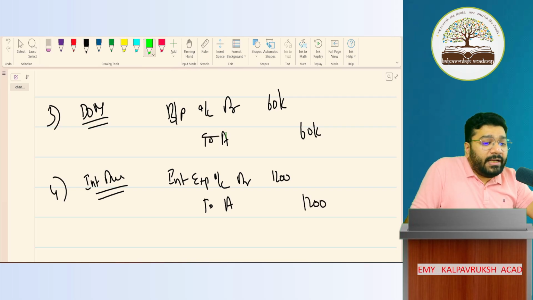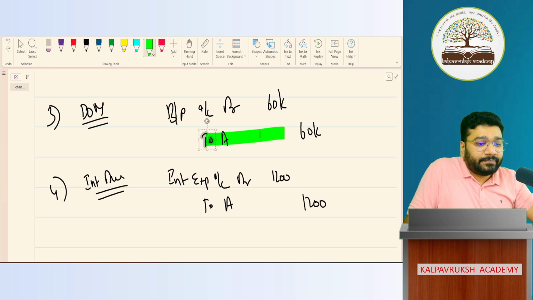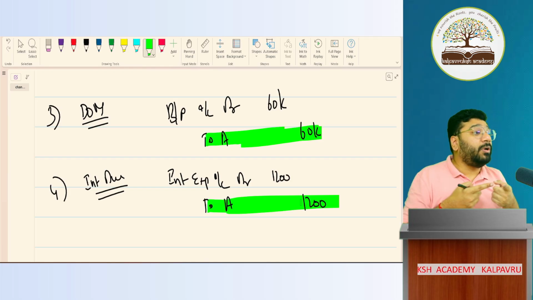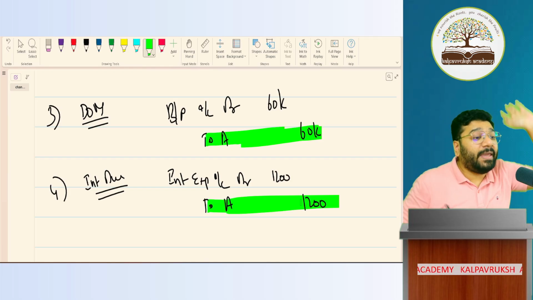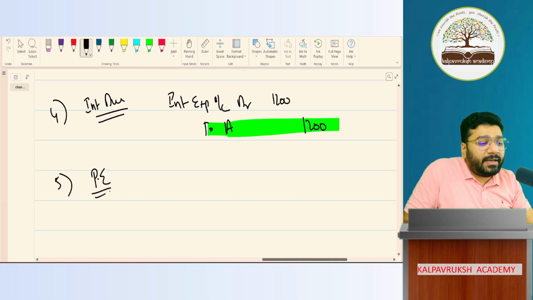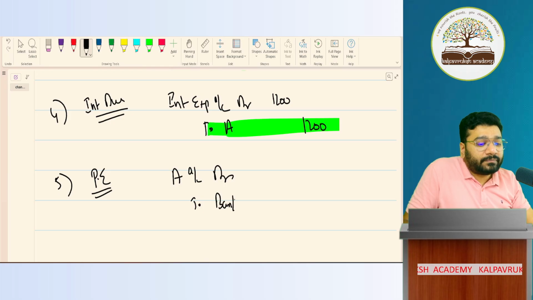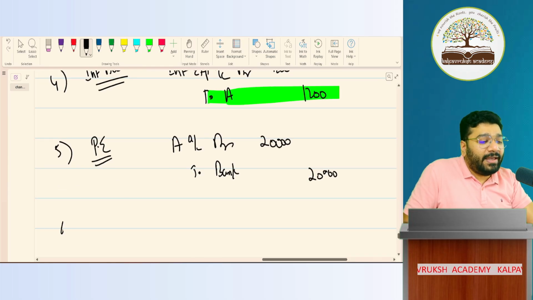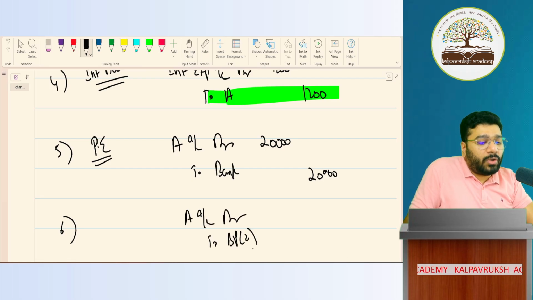So to A, in total, how much are you supposed to pay? 60,000 plus 60,000 plus 1,200. 61,200 totally have to pay. Out of this, how much are you paying now? 20,000 you're paying now. So payment entry: A account debit to bank. How much? 20,000. Now what is the balance? 41,200. For that, what are you doing? Creating a new bill. Very good. What is the entry? A account debit to bills payable, how much?